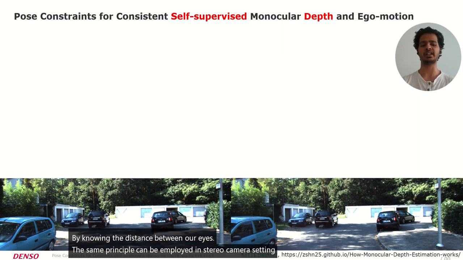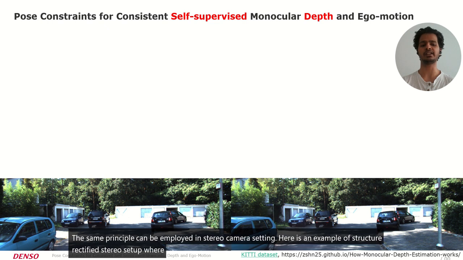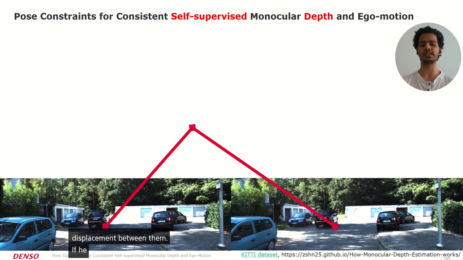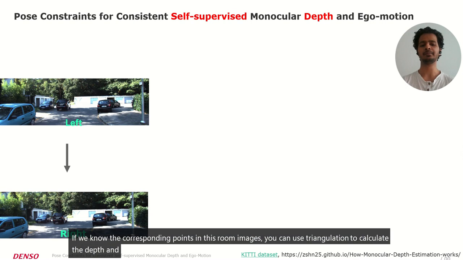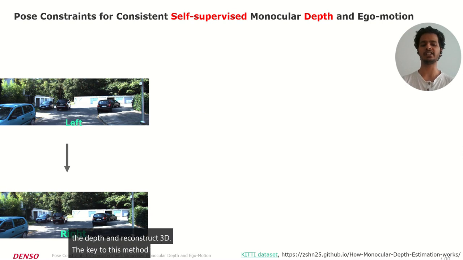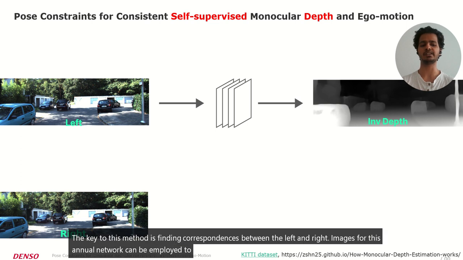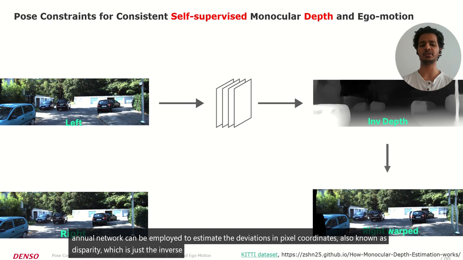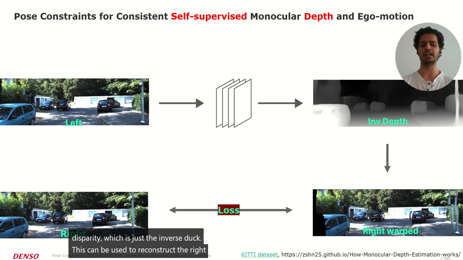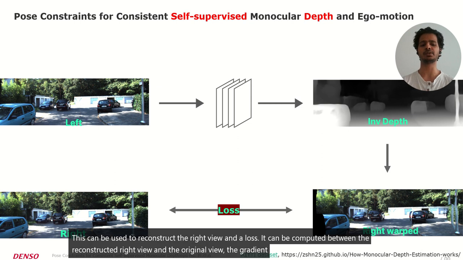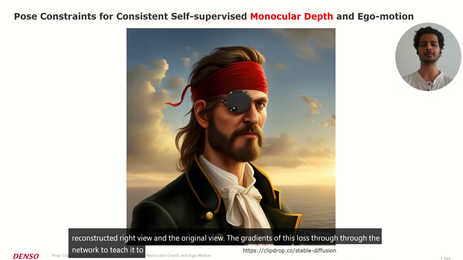Here is an example of such a rectified stereo setup where the left and right images are aligned to only have a horizontal displacement between them. If we know the corresponding points in these two images, we can use triangulation to calculate the depth and reconstruct 3D. The key to this method is finding correspondences between the left and right images. For this, a neural network can be employed to estimate the deviations in pixel coordinates, also known as disparity, which is just the inverse depth. This can be used to reconstruct the right view, and a loss can be computed between the reconstructed right view and the original view. The gradients of this loss flow through the network to teach it to estimate correct depth.